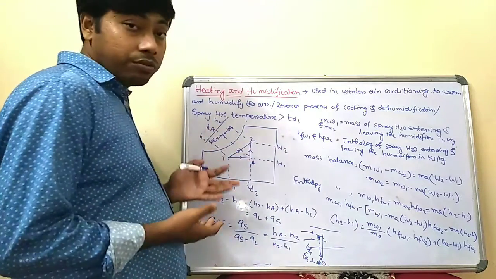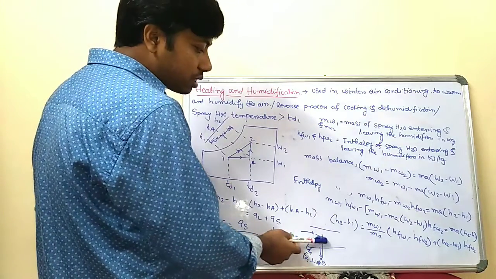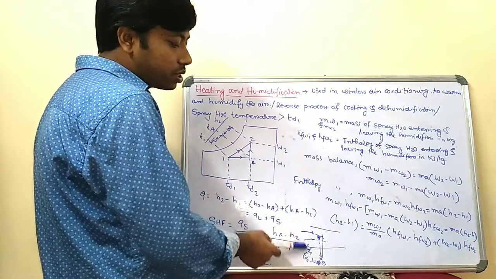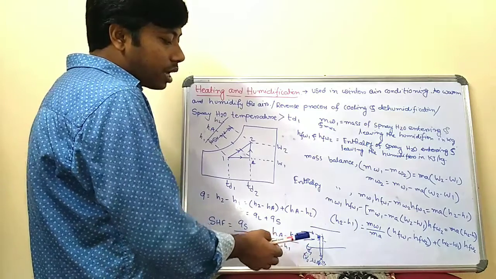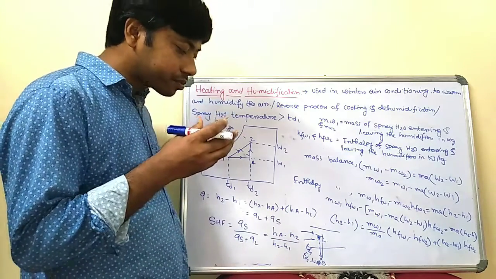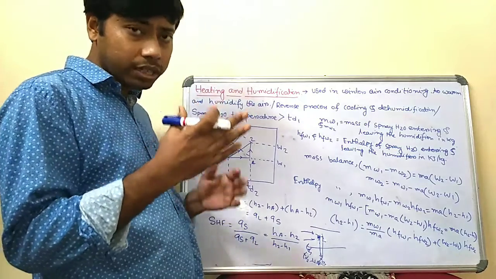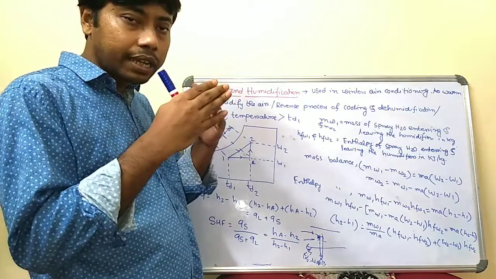How is it humidified? When the air passes through the spray nozzles through which the steam is sprayed, the water in the form of steam, which is at high temperature, comes in contact with the entering air. What happens?